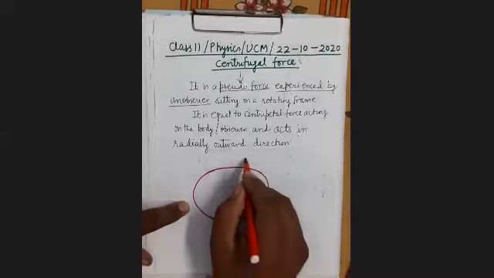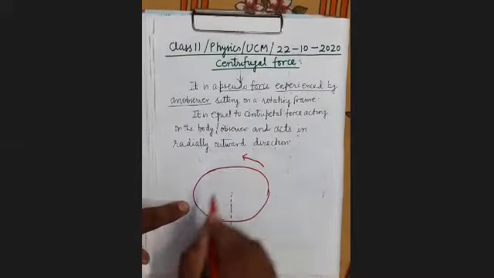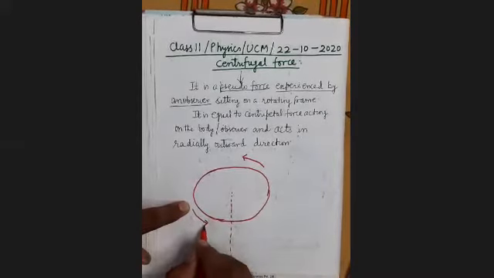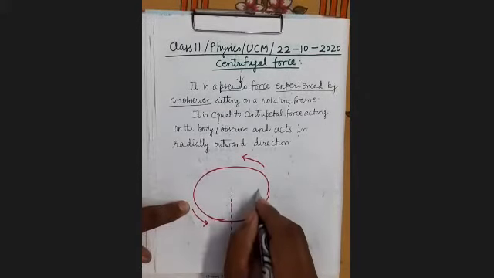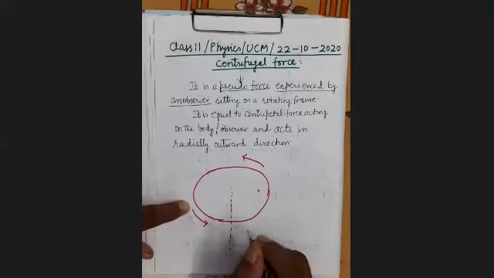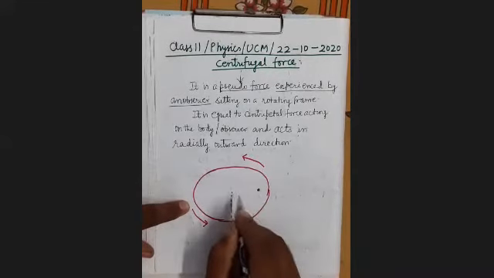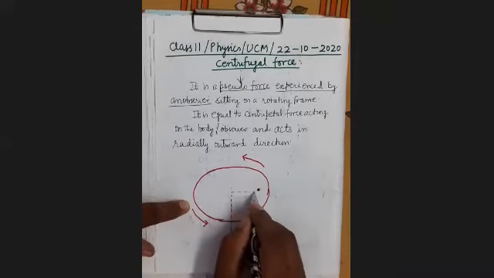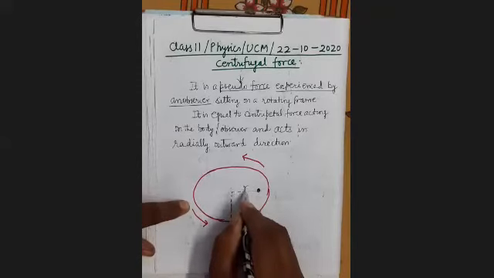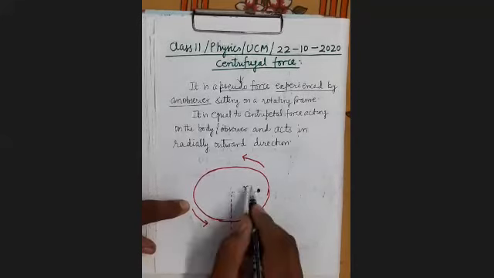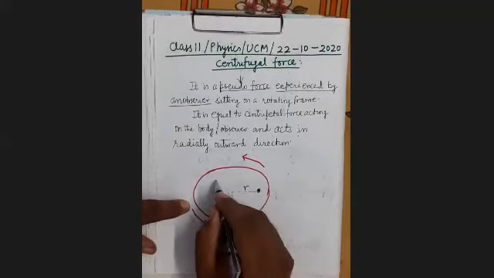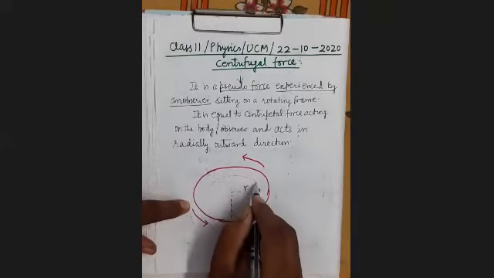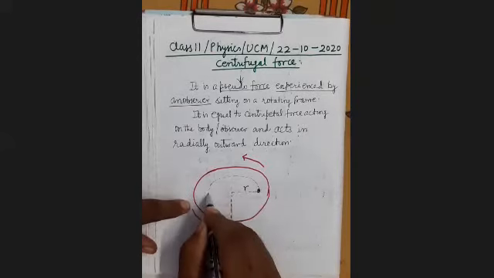This is a rotating table, and any body which will be placed upon this, suppose this is a body placed at a distance r from the axis of rotation, then what will happen? It will describe a circular path.